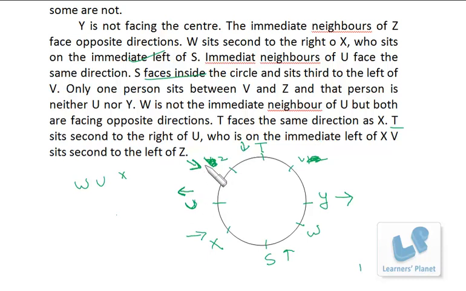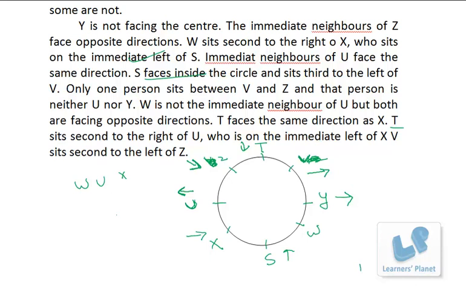Since Z is facing inside, left will be this side. So this thing is clear. Now we just have to find the direction of V and W only. S is third to the left of V. So if left is this side, that means V is facing outside.